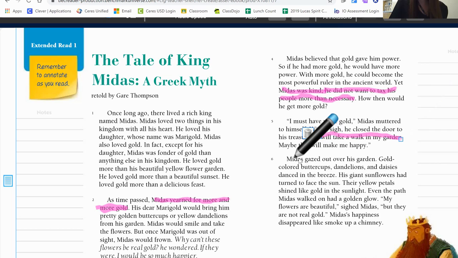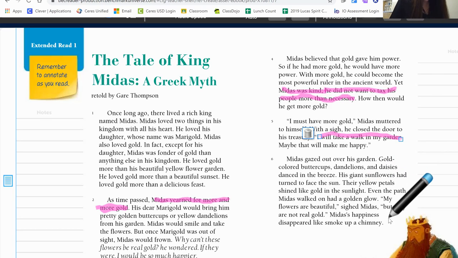Paragraph 6. Midas gazed out over his garden. Gold-colored buttercups, dandelions, and daisies danced in the breeze. His giant sunflowers had turned to face the sun. Their yellow petals shined like gold in the sunlight. Even the path Midas walked on had a golden glow. My flowers are beautiful, sighed Midas, but they are not real gold. Midas's happiness disappeared like smoke up a chimney.